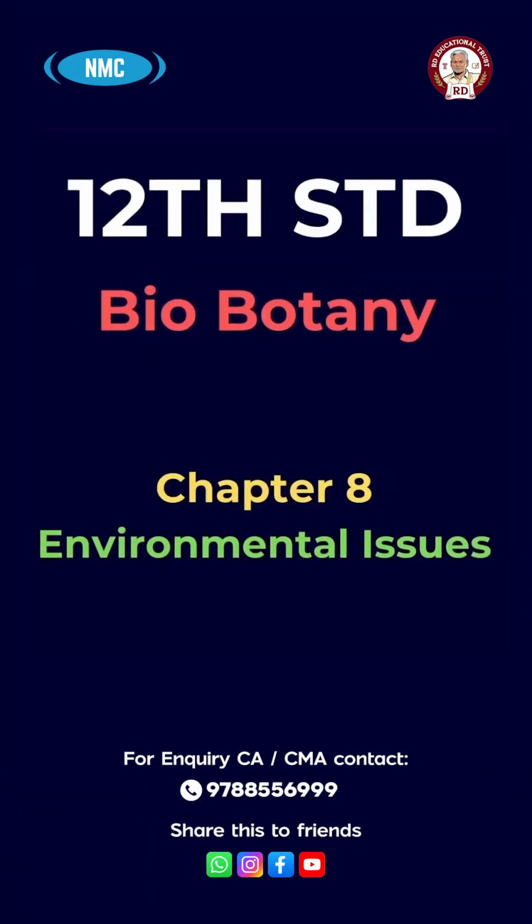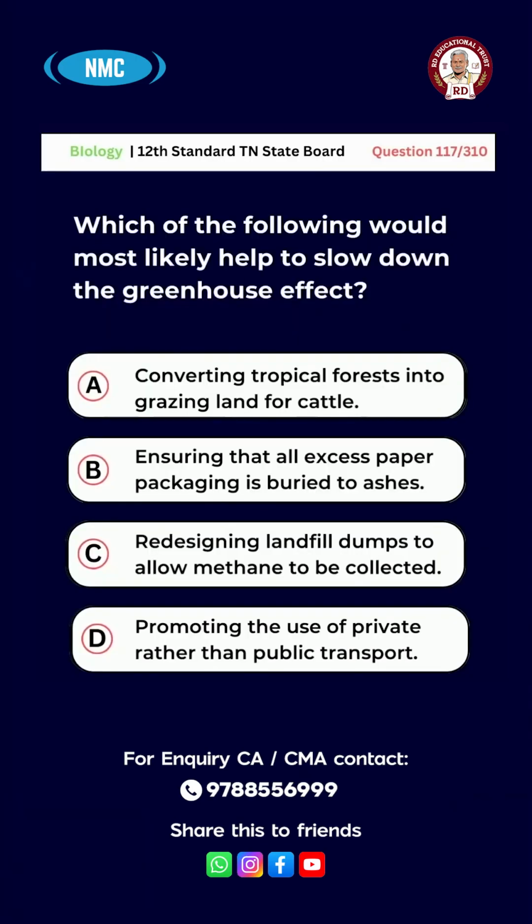Chapter 8, Environmental Issues. Question number 117. Which of the following would most likely help to slow down the greenhouse effect? A, converting tropical forests into grazing land for cattle. B, ensuring that all excess paper packaging is burned to ashes. C, redesigning landfill dumps to allow methane to be collected. D, promoting the use of private rather than public transport. And the right answer for this question is option D, promoting the use of private rather than public transport.